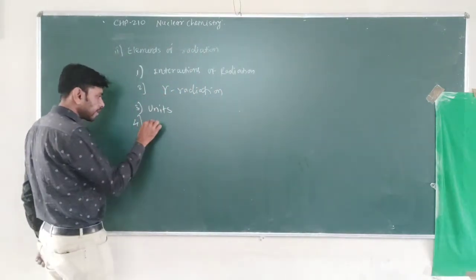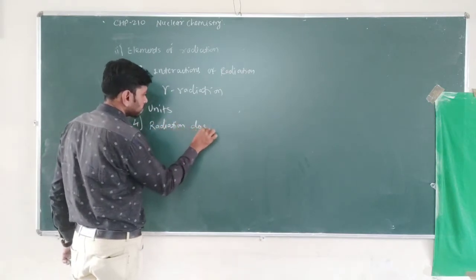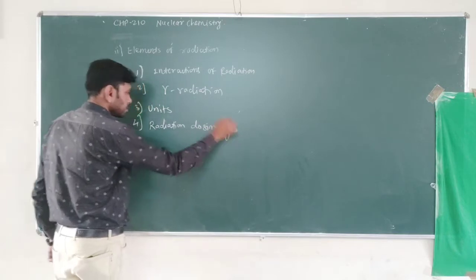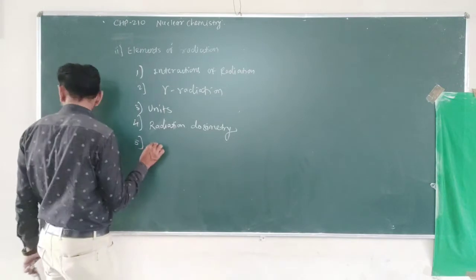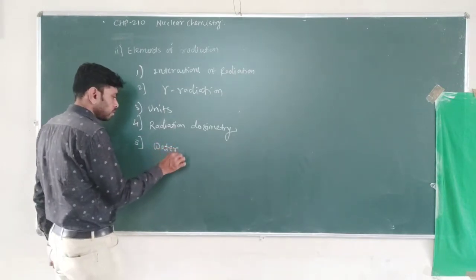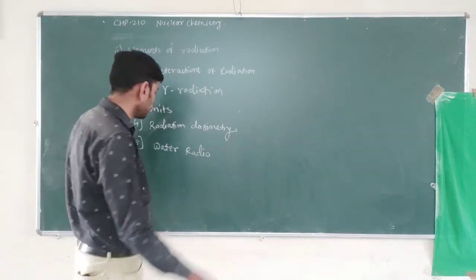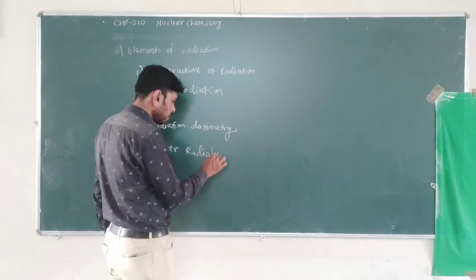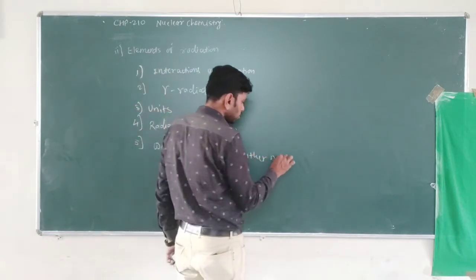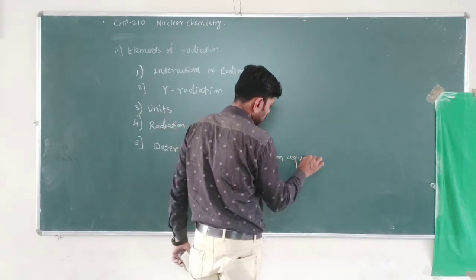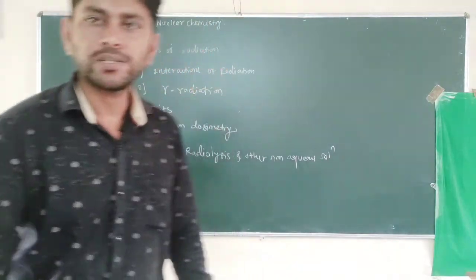Then one concept is radiation dosimetry that we have to study here. And the last topic that we have to study here is water radiolysis, and radiolysis of some other aqueous solutions and non-aqueous solutions. So these are the topics that we have to study in elements of radiation chemistry.